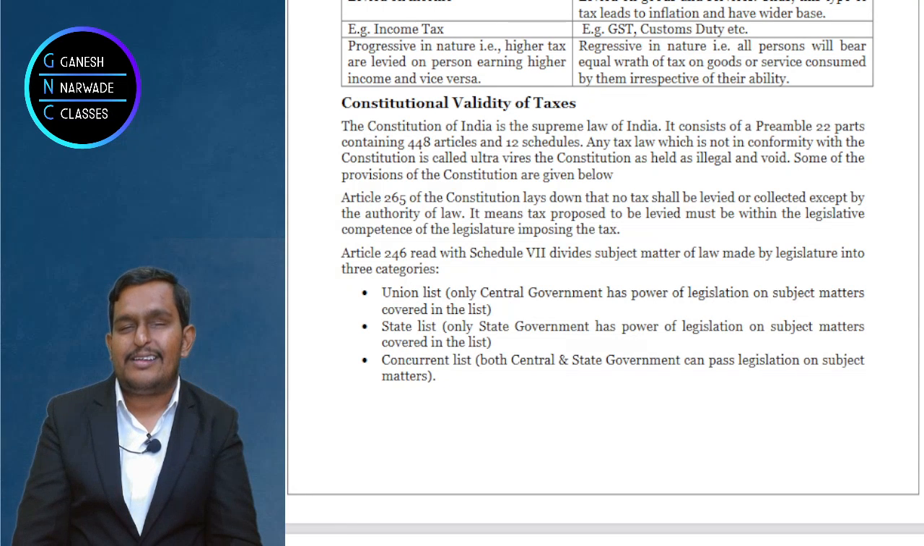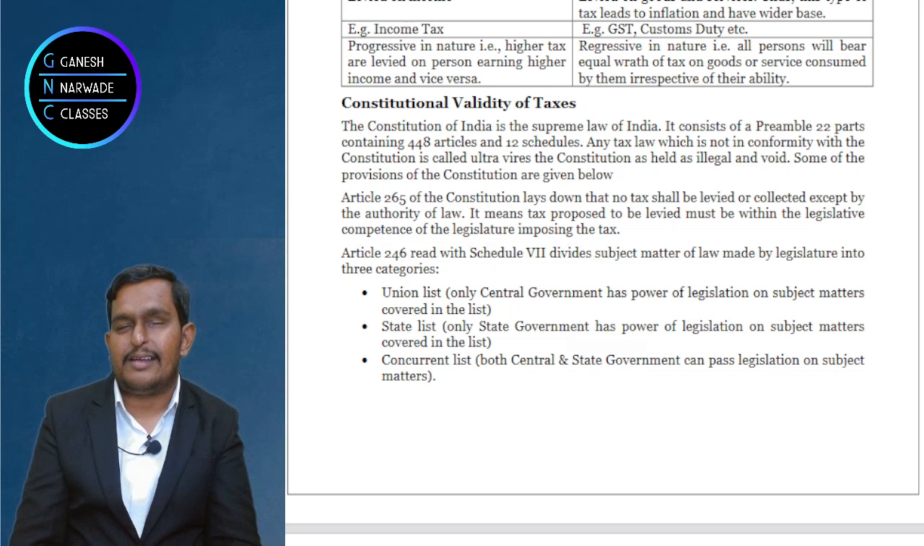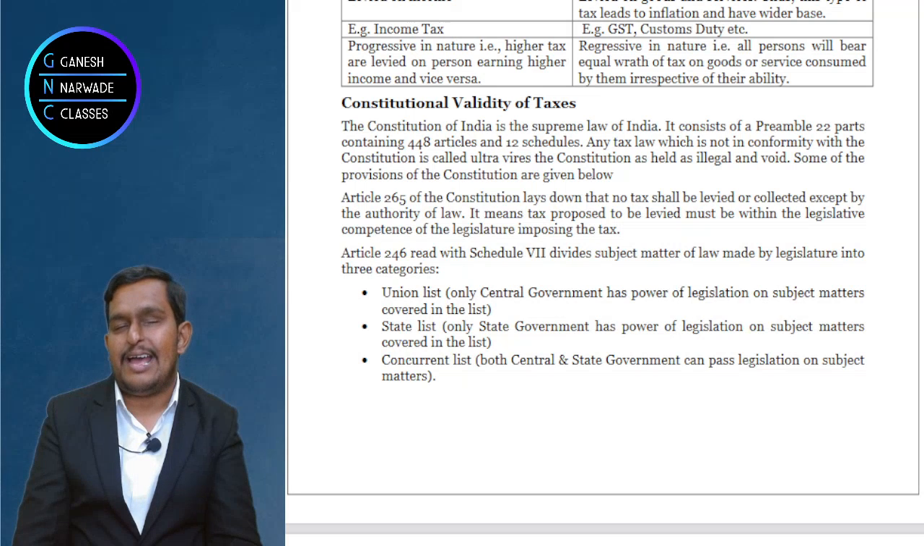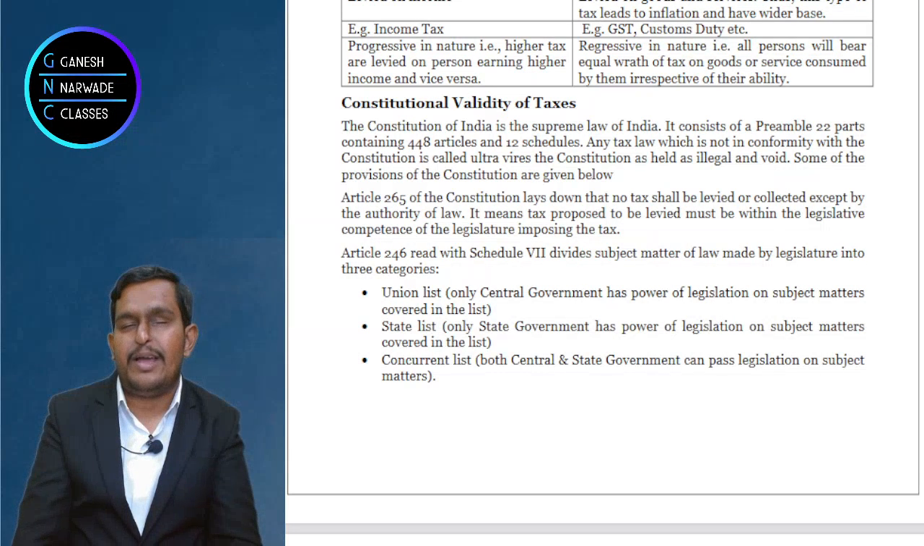Same way, on tax on import and export, customs duty, only the central government can levy. Whereas entertainment tax and property tax can be levied by the state government. Can be levied by the state government in list 2.